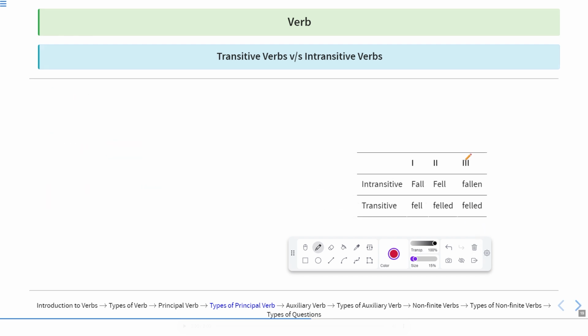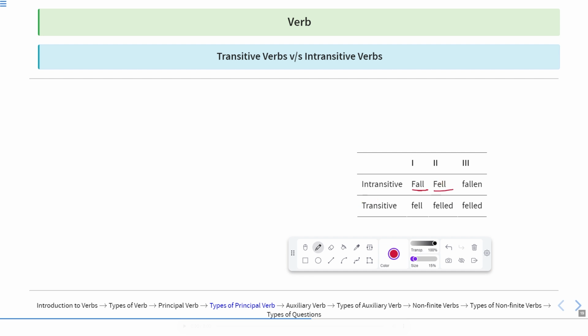Here is another part. This is again very, very important. If you see a person fallen down, we use the word fall, and fall is an intransitive verb. For example, if I say she falls down every time she tries to walk, it means she falls down. So she is the subject and she falls down, because this falls is actually the action received by the subject of the sentence.